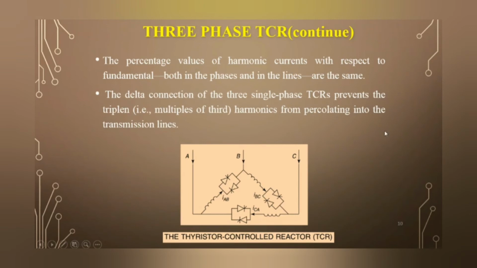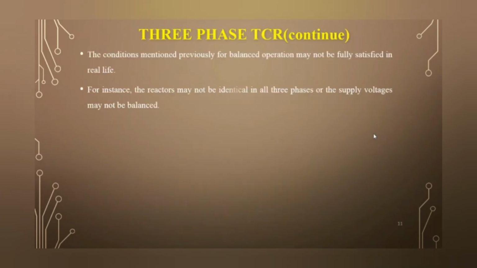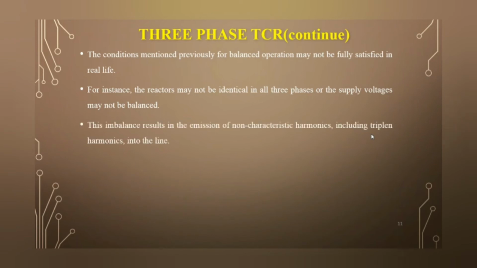The delta connection of the three-phase TCR prevents the triplen harmonic from percolating into the transmission lines. The condition mentioned previously for balanced operation may not be fully satisfied in real life. For instance, the reactors may not be identical in all three phases, or the supply voltages may not be balanced. This imbalance in the TCR results in the emission of non-characteristic harmonics, including triplen harmonics, into the line.